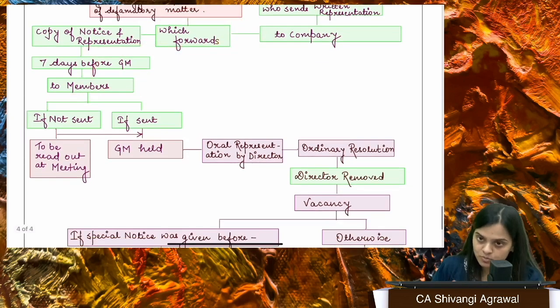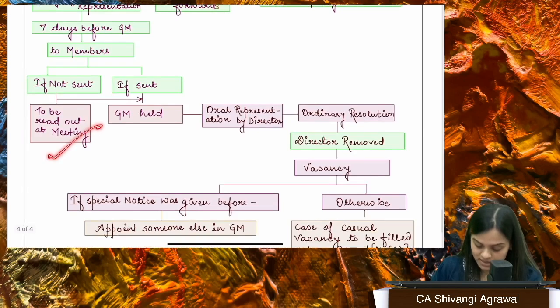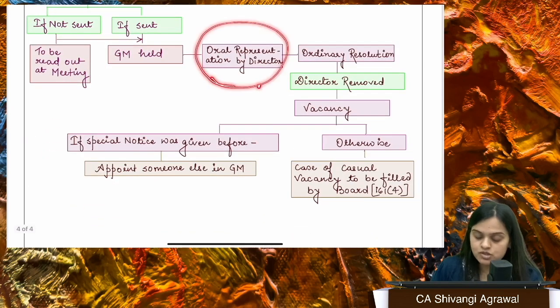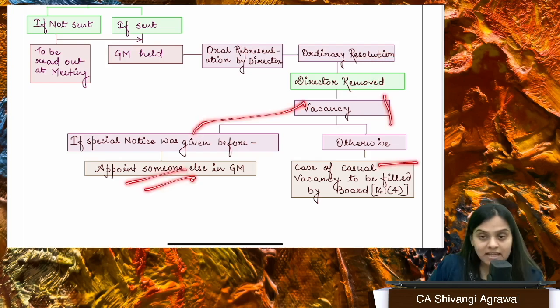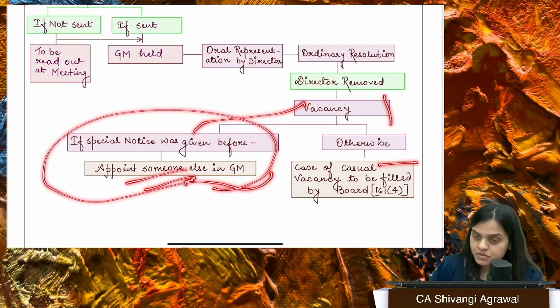If it is not possible to be sent, it will be read out at the meeting. Apart from that, the director will also have an opportunity to be orally heard at the meeting. Thereafter, at the meeting, all the members will take a call, they'll take a decision, and just by passing an ordinary resolution, they can remove the director. Whatever vacancy is generated, it can be filled. If there was somebody else who was proposed, then that particular person can be appointed.